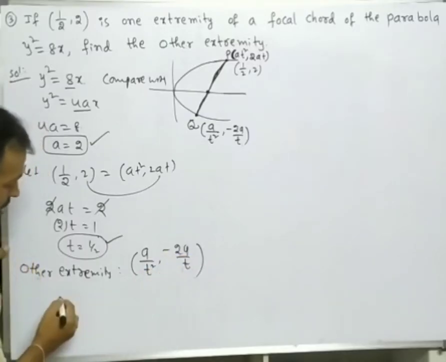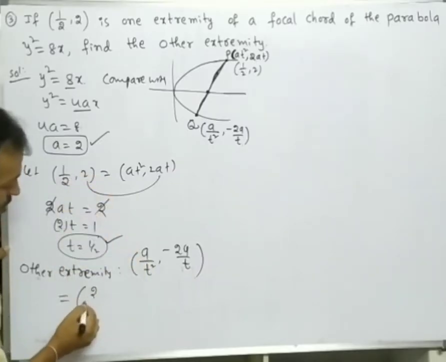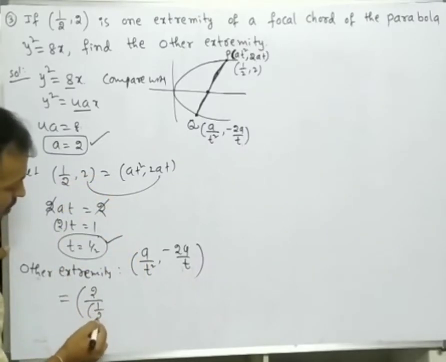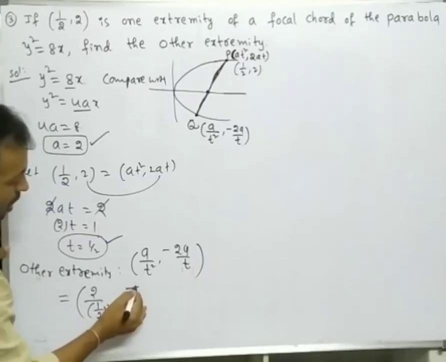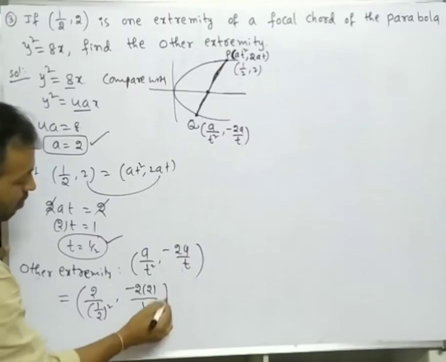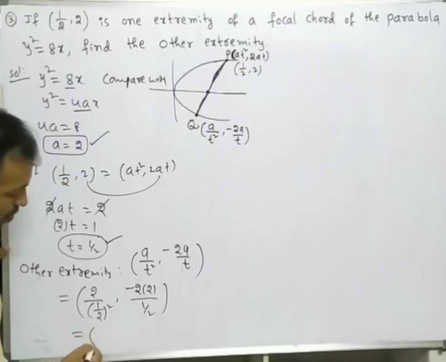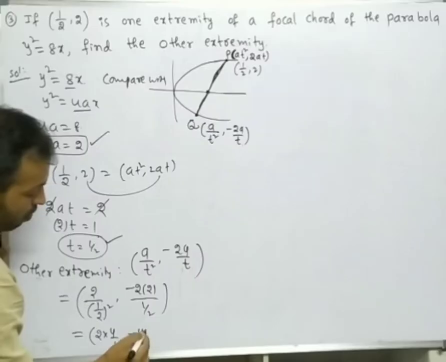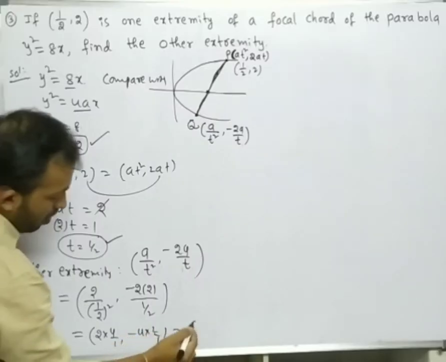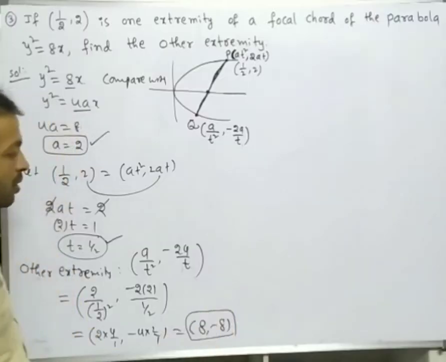So what is a? 2 by t square, that means 1 by 2 whole square, minus 2 into a, 2, by t value 1 by 2. 1 by 2 whole square means 1 by 4. 1 by 4 will be reciprocal, so that means 4 by 1. 2 into 4 by 1 minus 4 into 2 by 1. So the point is (8 comma minus 8), the other end point.